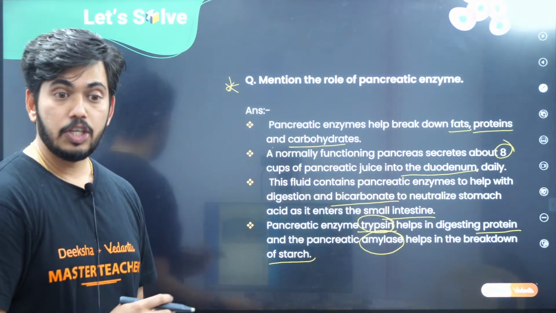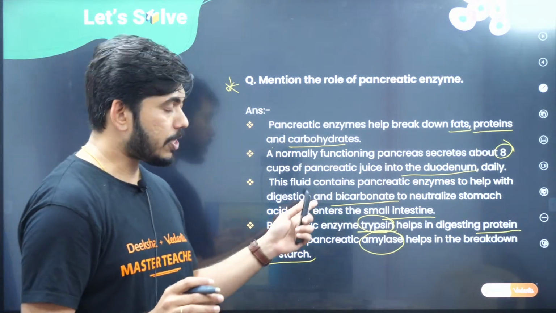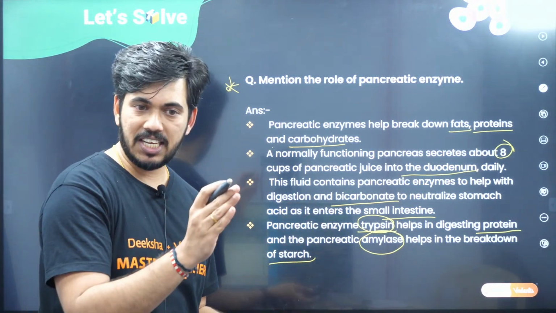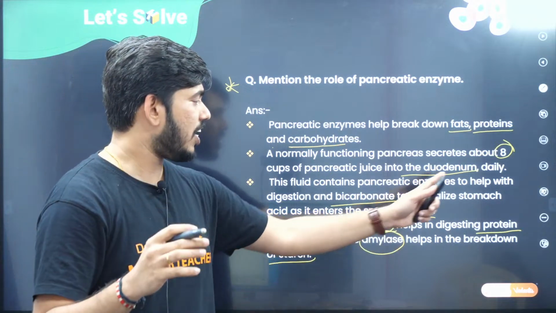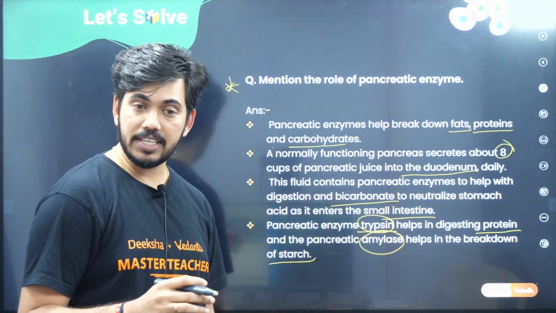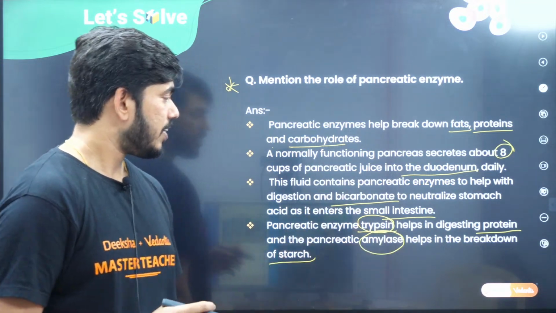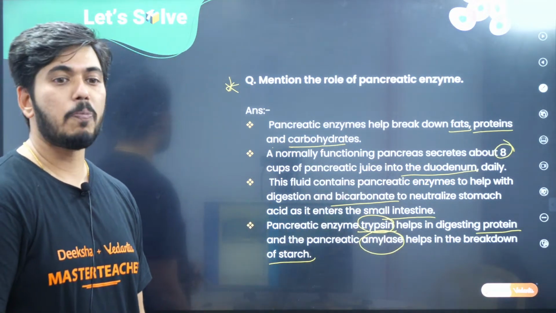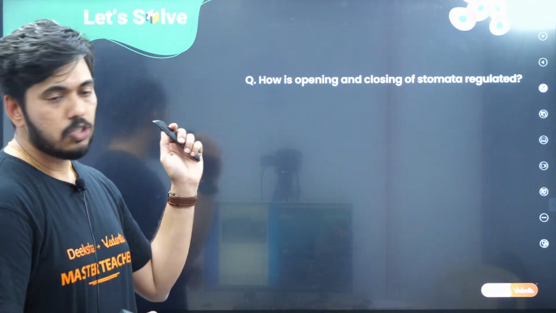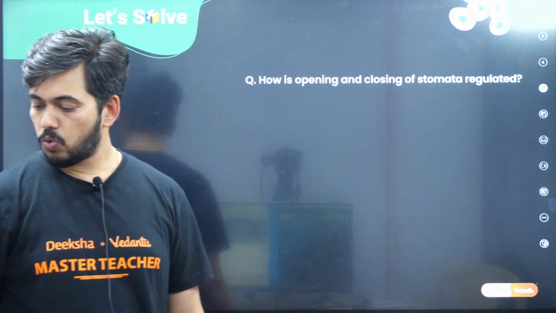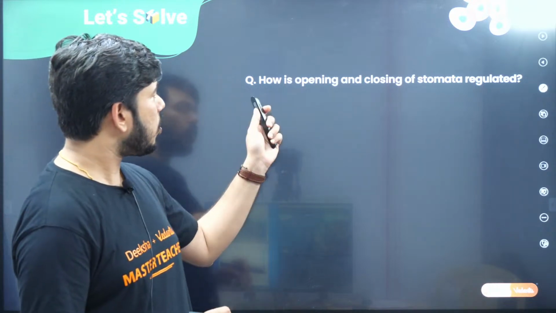And apart from that, you have to give examples for the pancreatic enzyme. What are those? Trypsin, which is required for the digestion of protein, and amylase, required for the digestion of starch. Okay, I hope you can understand this, children. So now let us move to one more question here. What is the one more question?